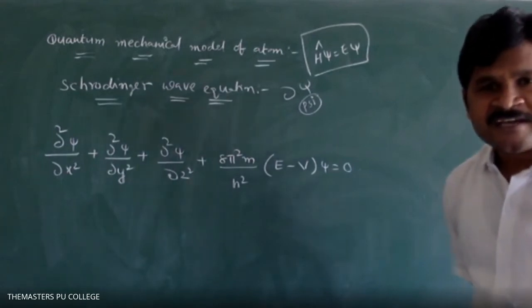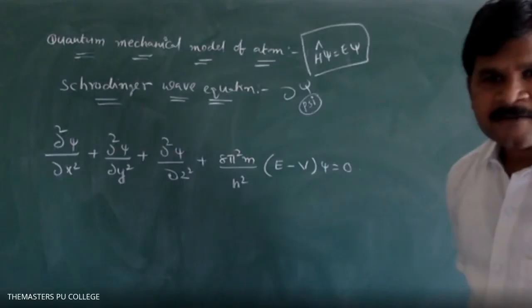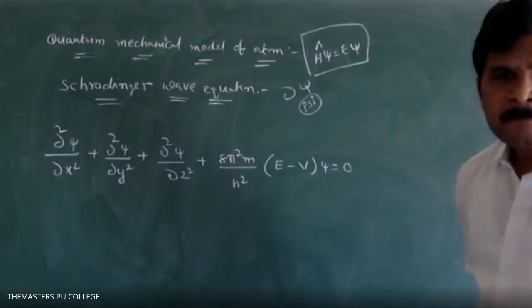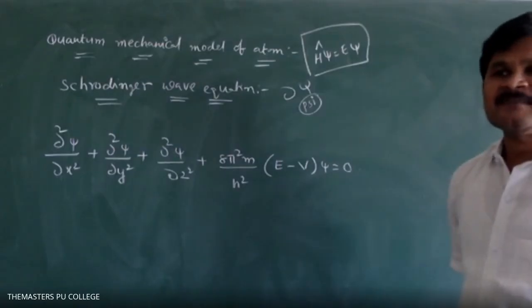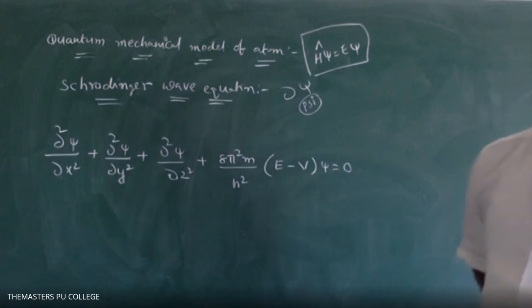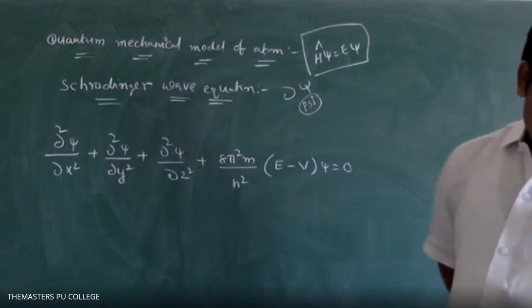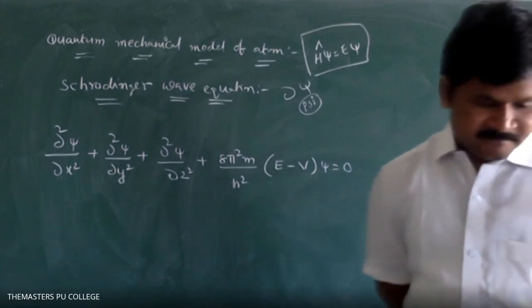Students, are you following? Yes, sir. E is equal to total energy. V is equal to potential energy.